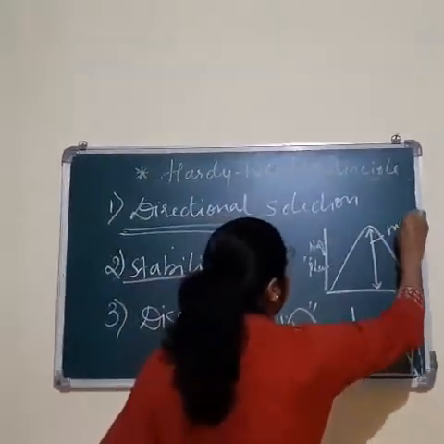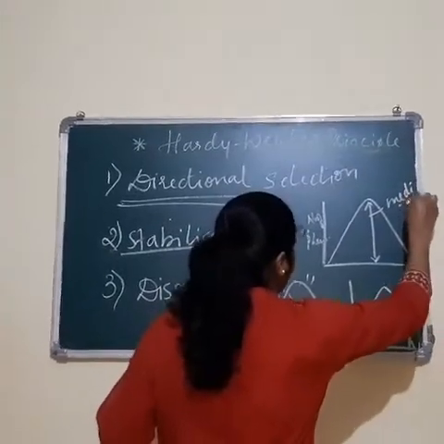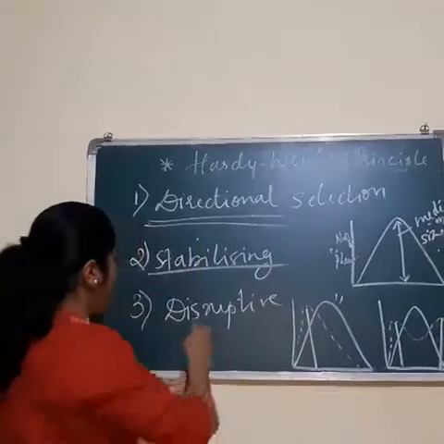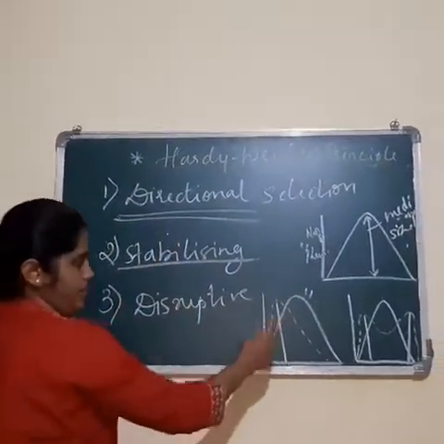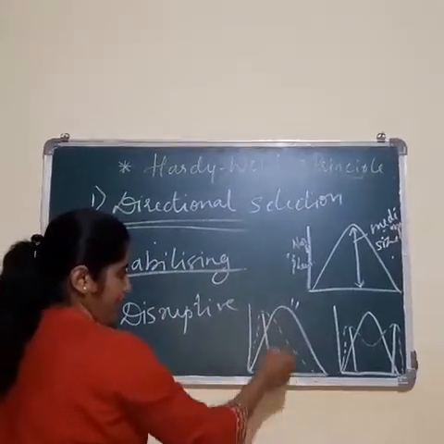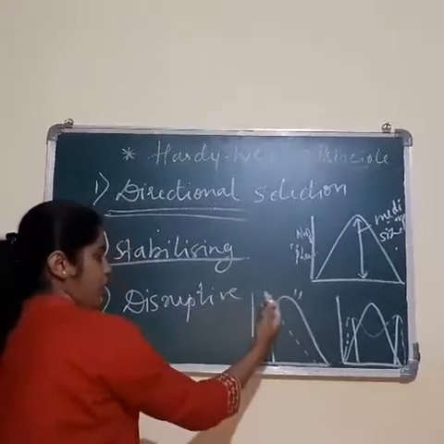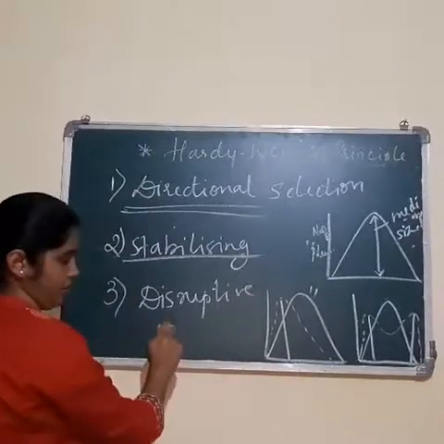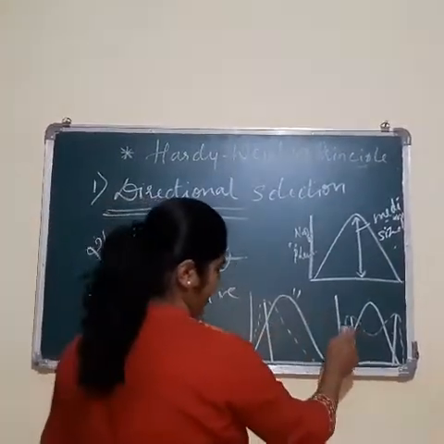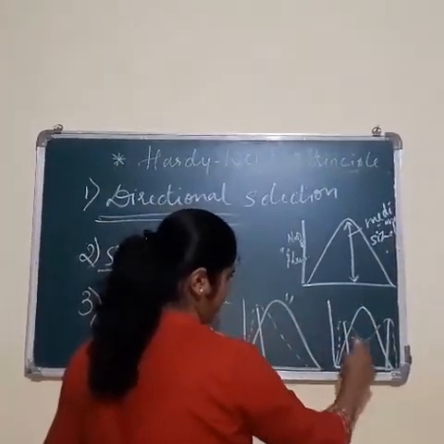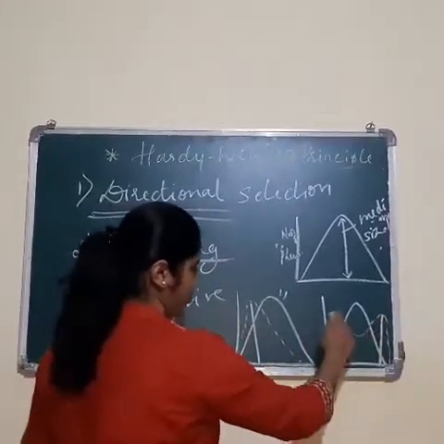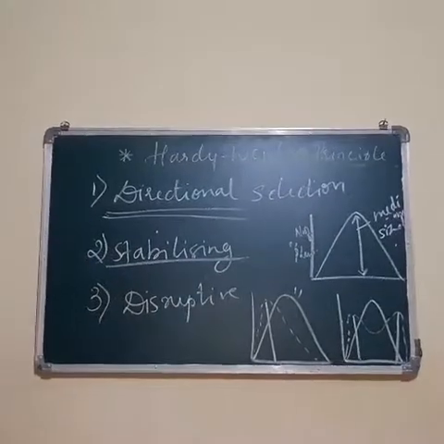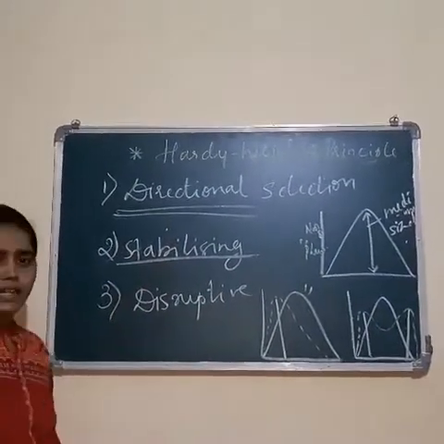If I take the size of the organism, medium-sized individuals are benefited here. Whereas in directional selection, the organisms do not acquire the medium character but occupy either side. Whereas in disruptive, they are at the two ends. This is all about the different types of selection.